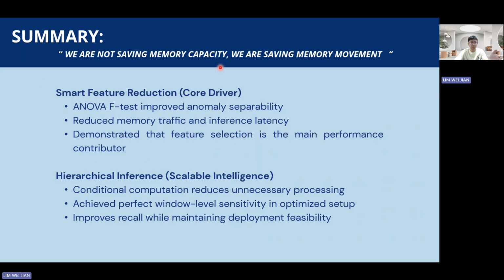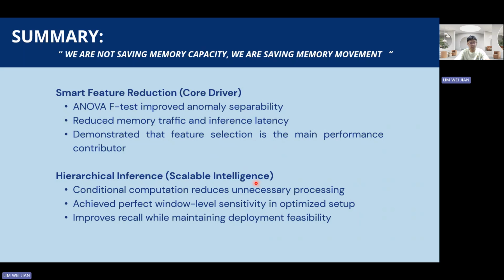Our project demonstrated that feature selection is one of the main performance contributors, while the hierarchical inference allows conditional computation by reducing unnecessary processing, and it also allows the model to achieve comparable window level sensitivity in the optimized configuration.